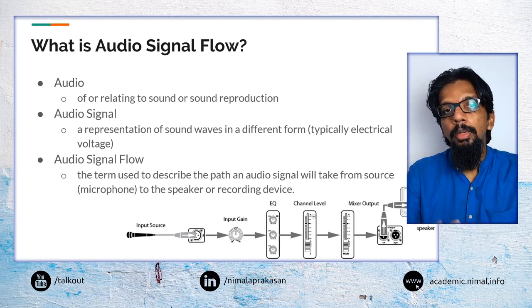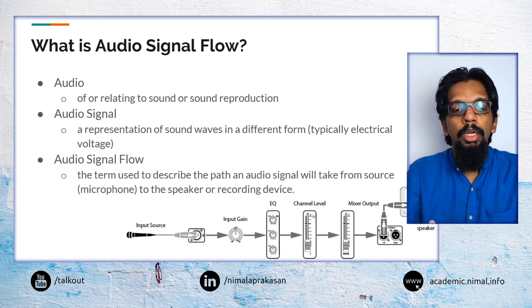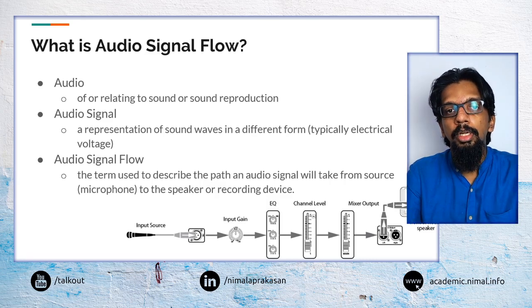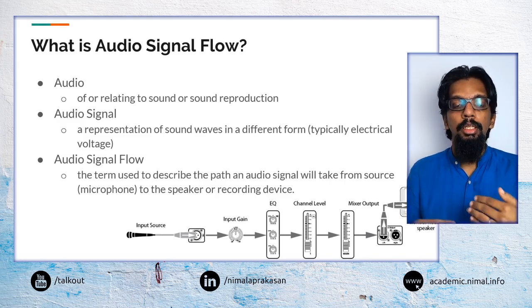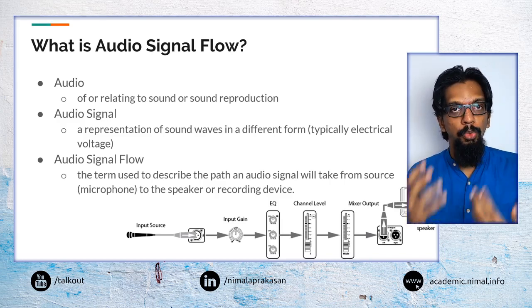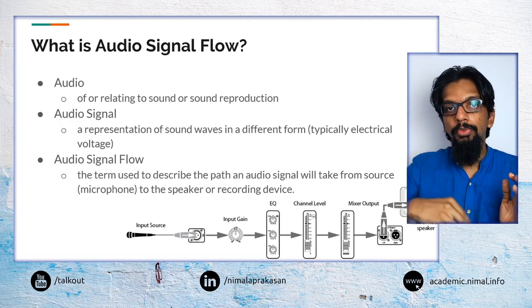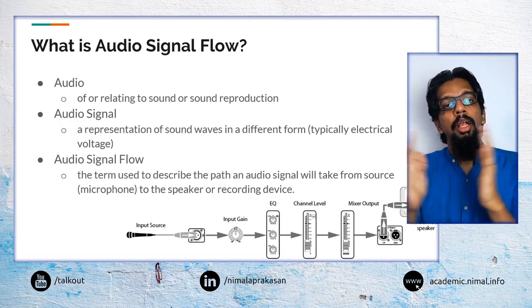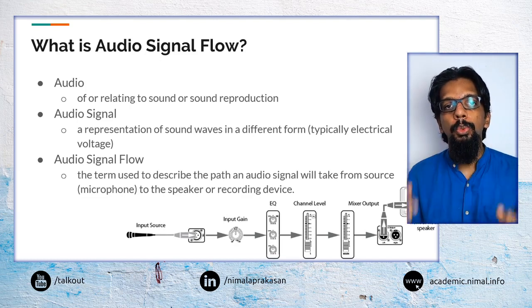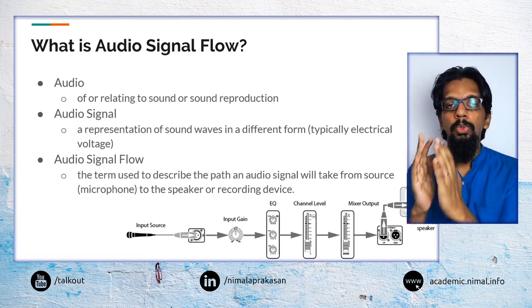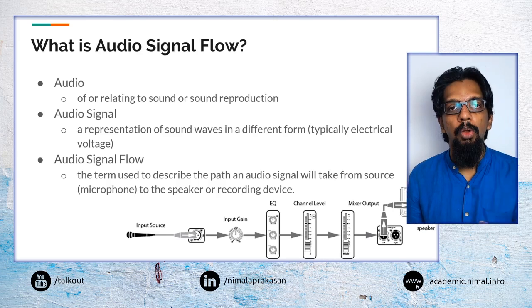In most cases, when audio is being captured or transmitted or transferred, we would have it as an audio signal. That is the representation of the sound waves. The sound waves are the physical movement of air and particles in between. That physical movement is what we call sound waves.